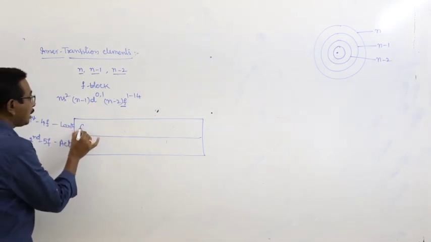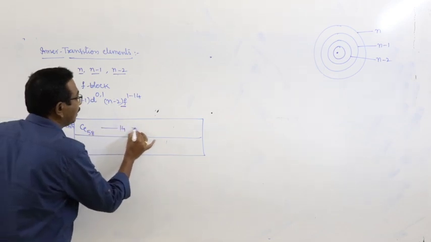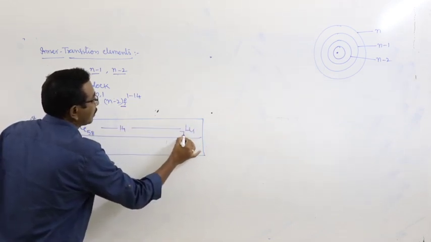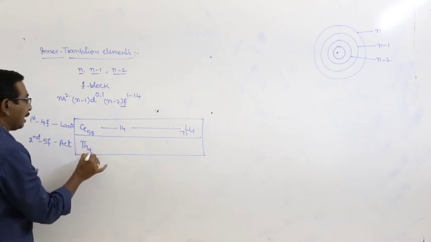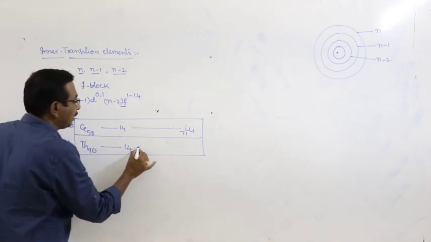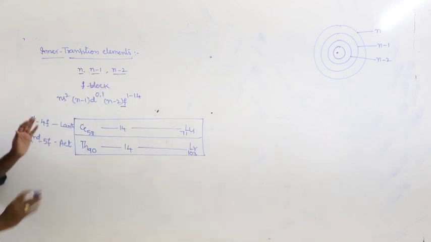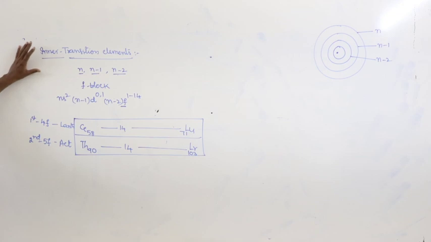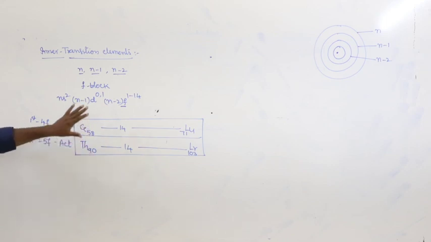Lanthanides begin with cerium 58 and end with lutetium 71. Actinides begin with thorium 90 and end with lawrencium 103. Inner transition elements or f-block elements are arranged in two horizontal rows at the bottom of the main body of the periodic table.